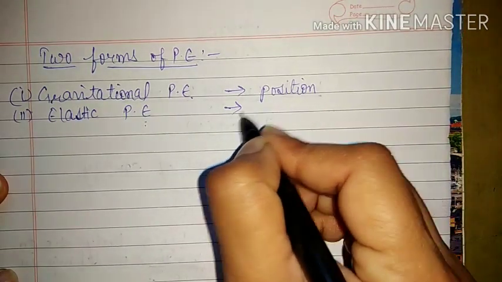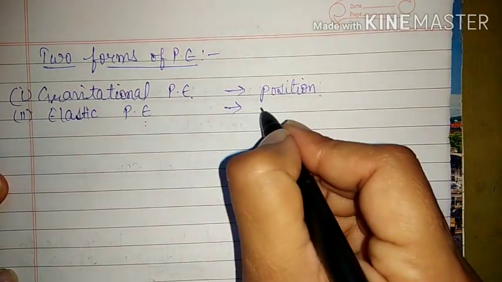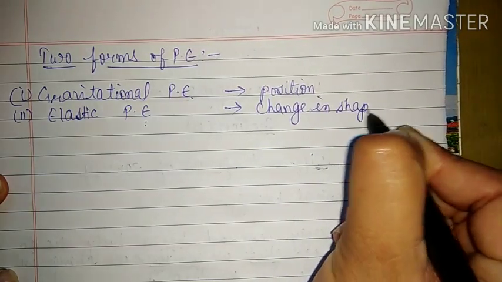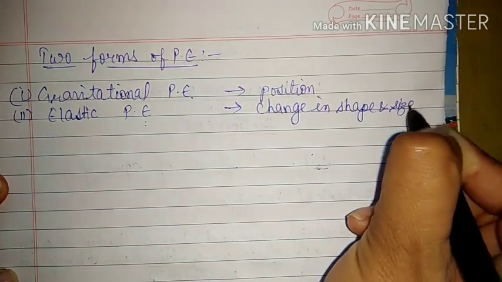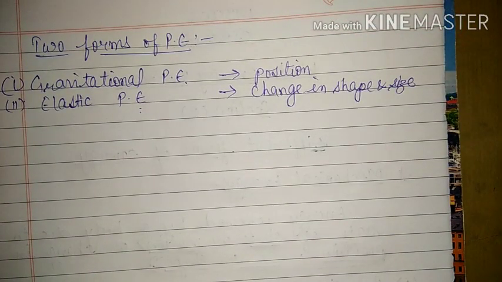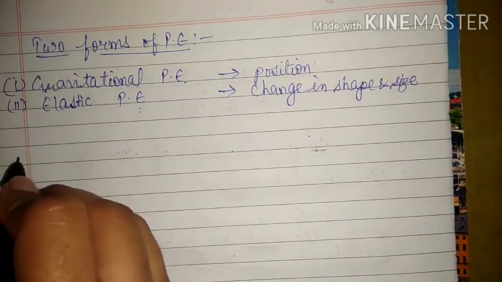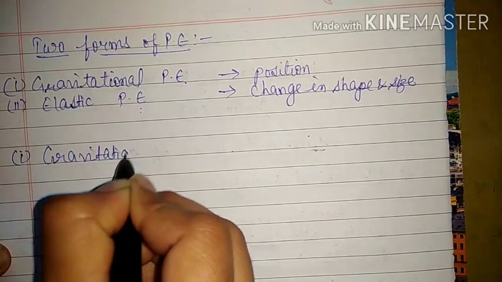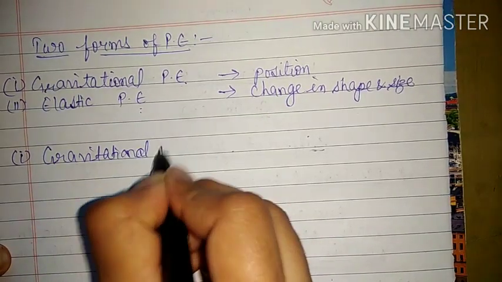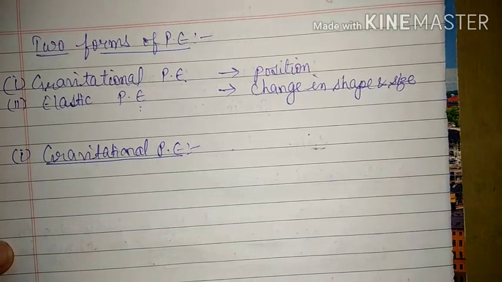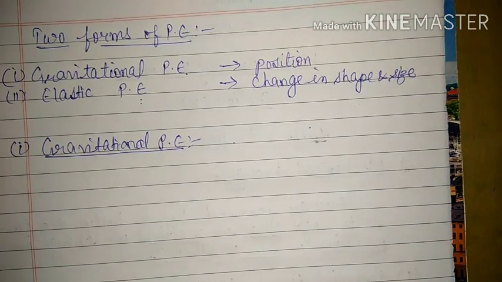is generally associated with a change in shape and size of the object. For example, a stretched or compressed spring is an example of elastic potential energy. So first of all, we will discuss gravitational potential energy. We have studied the gravitational law, and we have studied force due to gravity also.